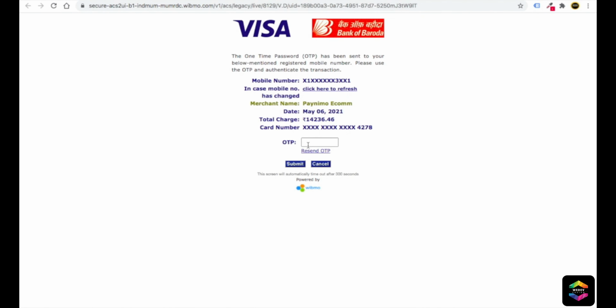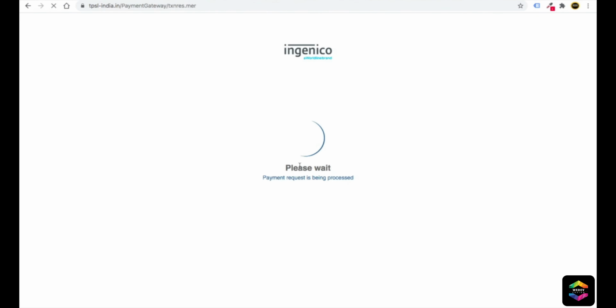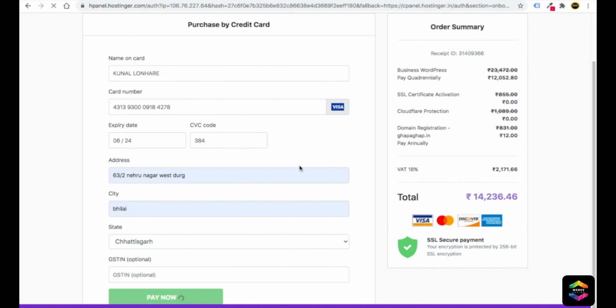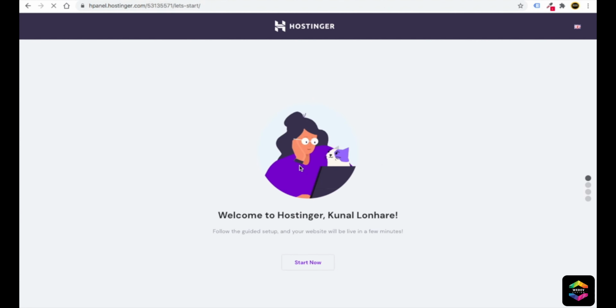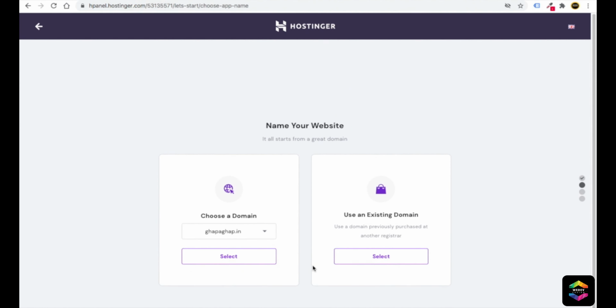Then it will ask me to put in my OTP number. Then I will just click on submit. Then just wait for a few seconds. Then friends, you can see this is how it will look. It will say welcome to Hostinger, Kunal Lunar. It will give your name. Then you just need to click on start now.